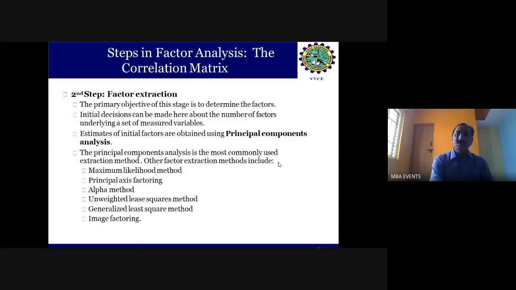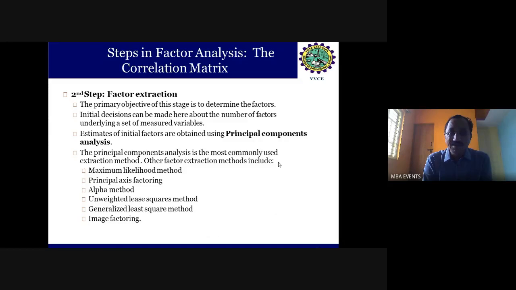The primary objective of this stage is to determine the factors, and initial decisions can be made here about the number of factors underlying a set of measured variables. Measured variables means the load of each variable, which is assessed based on the respondents' opinions.